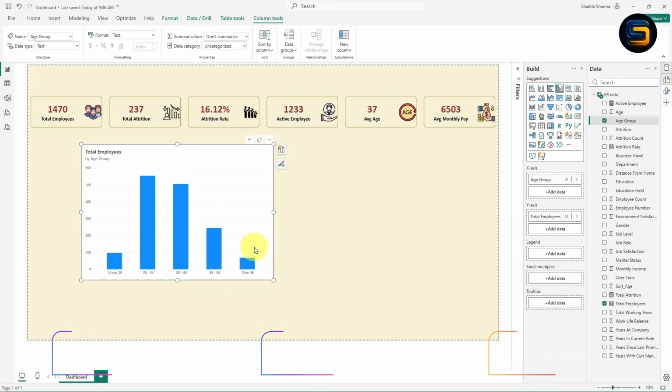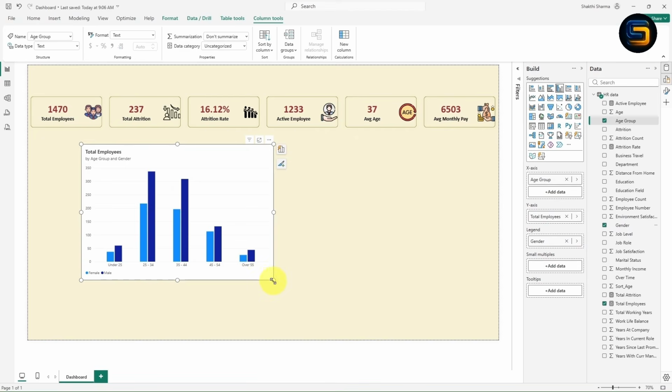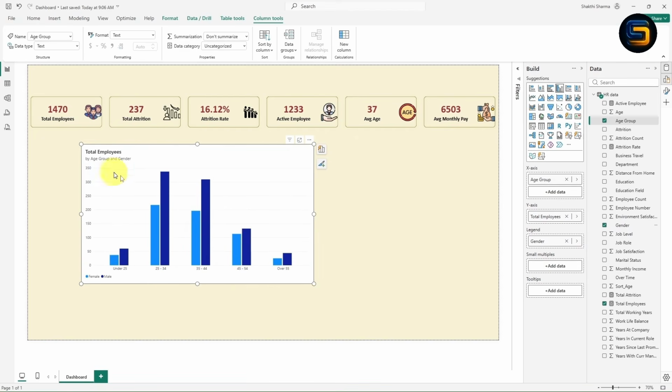Now I want to show the employees by age group as well as gender. So what I can do is, I can simply select the gender and I will drag it inside the legend. Once I drag and drop it, now look here guys, you will get according to age group, gender wise total employees, right? Now let us give some formatting.